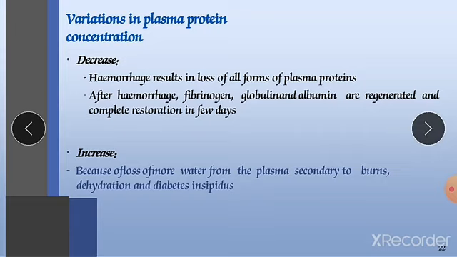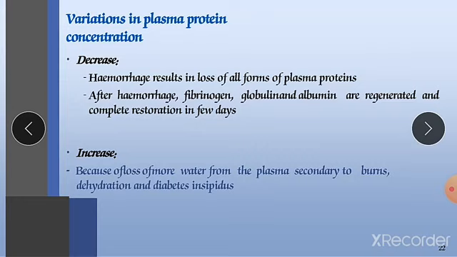After hemorrhage, fibrinogen, globulin and albumin are regenerated and complete restoration occurs in few days. So after their decline, after hemorrhage, the fibrinogen, globulin and albumin, means all the types of proteins are regenerated, means they are again developed in our body, and complete restoration in few days will occur.